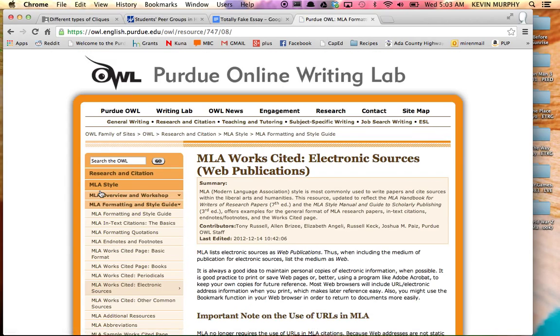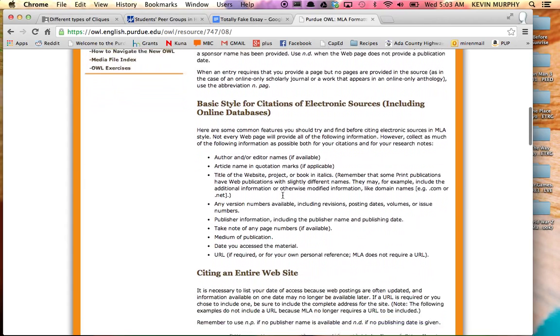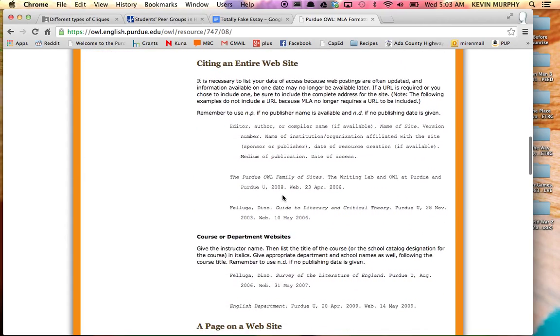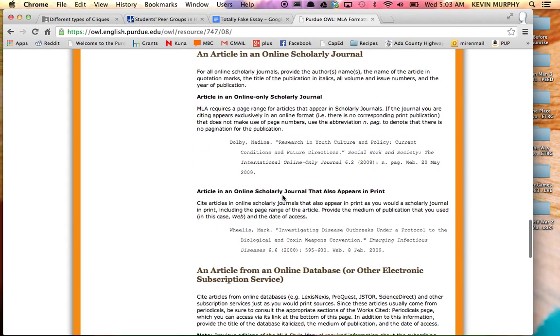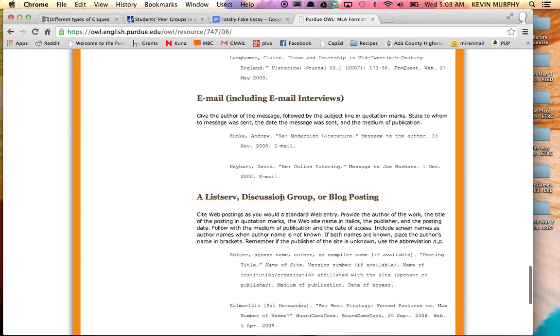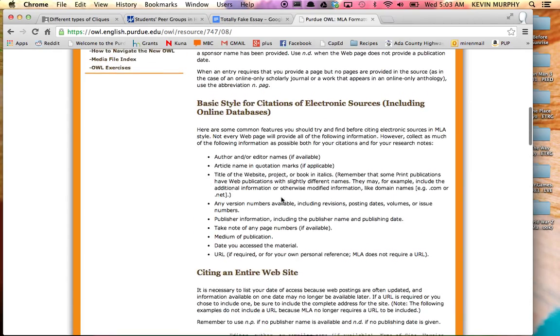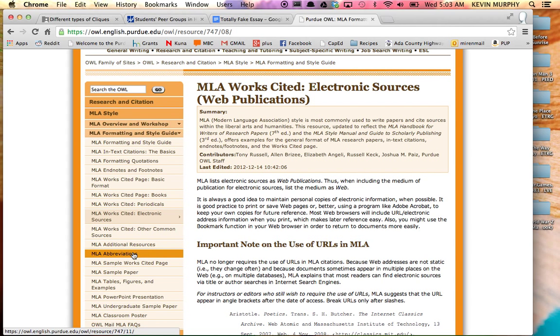I'm going to click that, and I have a whole bunch of information here that tells me how to cite stuff. This is usually for the last page of a paper, right? This is the stuff that goes on the very end of your essay. We'll talk about that in a couple days. But for now, I just want to give credit to the person who wrote this inside the paper.